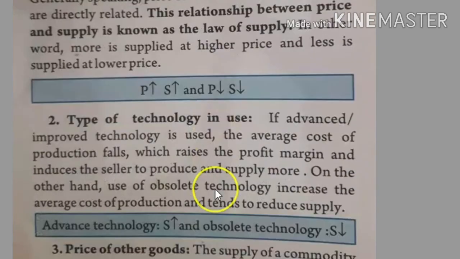Next is the factor that we are going to say is types of technology in use. If advanced, improved technology is used, the average cost of production falls, which raises the profit margin and induces the seller to produce and supply more. On the other hand, use of obsolete technology increases the average cost of production and tends to reduce the supply. So here one of the things introduced is the type of technology in use.